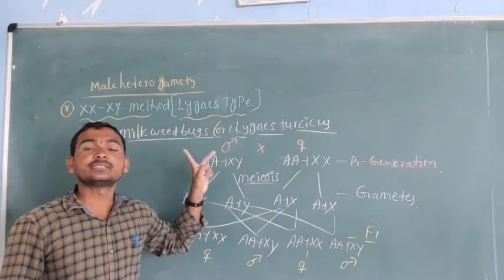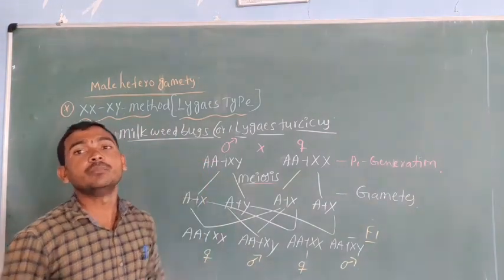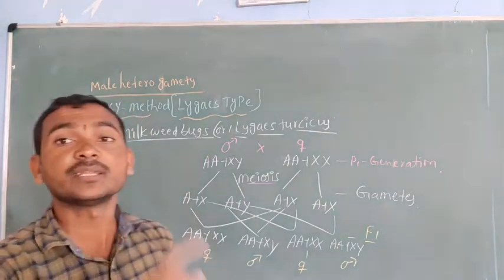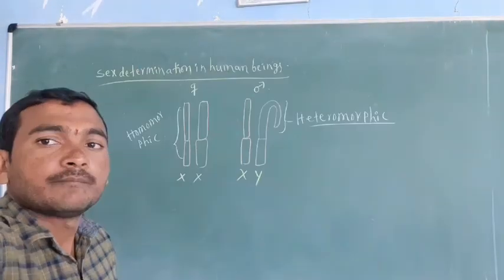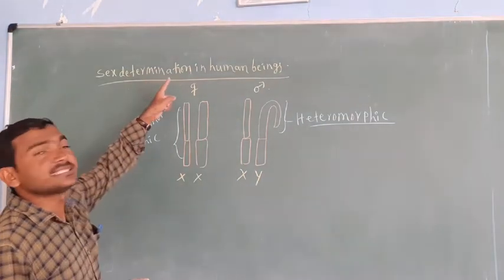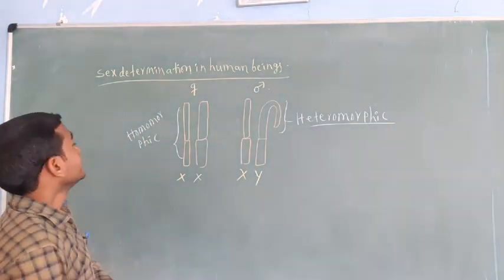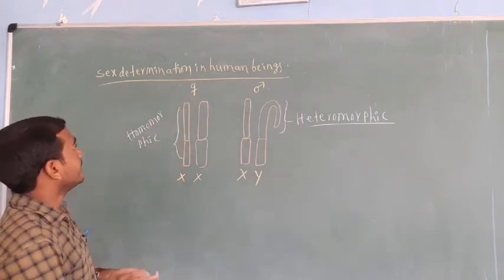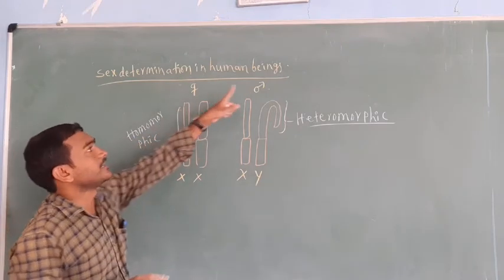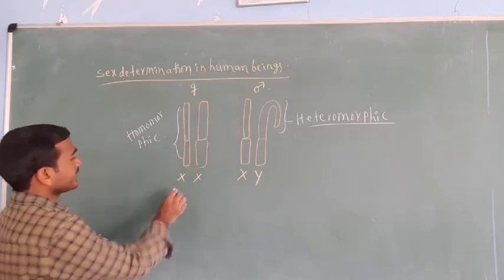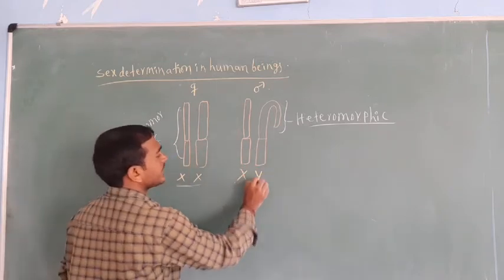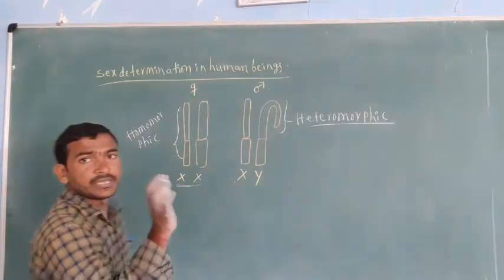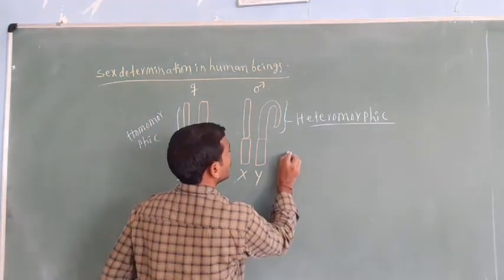Now we are going to discuss, based on the chromosome number, this XX-XY method in human beings. Now we can take sex determination in human beings. See here, the female and the male. The female has XX chromosomes, the male has XY chromosomes. Generally in human beings, how many chromosomes?